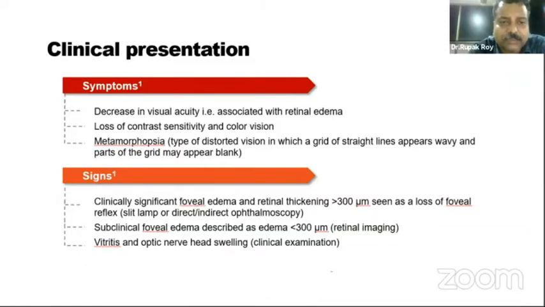The signs are clinically significant foveal edema and retinal thickening of more than 300 micron, seen as a loss of the foveal reflex. It can be seen with slit lamp biomicroscopy or direct or indirect ophthalmoscopy, but slit lamp biomicroscopy is the most sensitive indicator for detection of pseudophakic macular edema. Subclinical foveal edema is described as edema less than 300 micron, and because it is an inflammatory condition, it can sometimes be associated with vitritis and optic nerve head swelling.